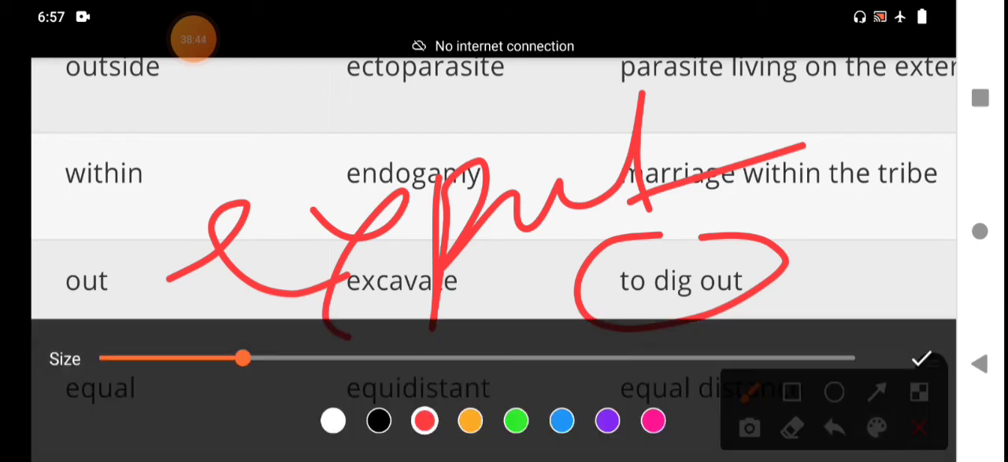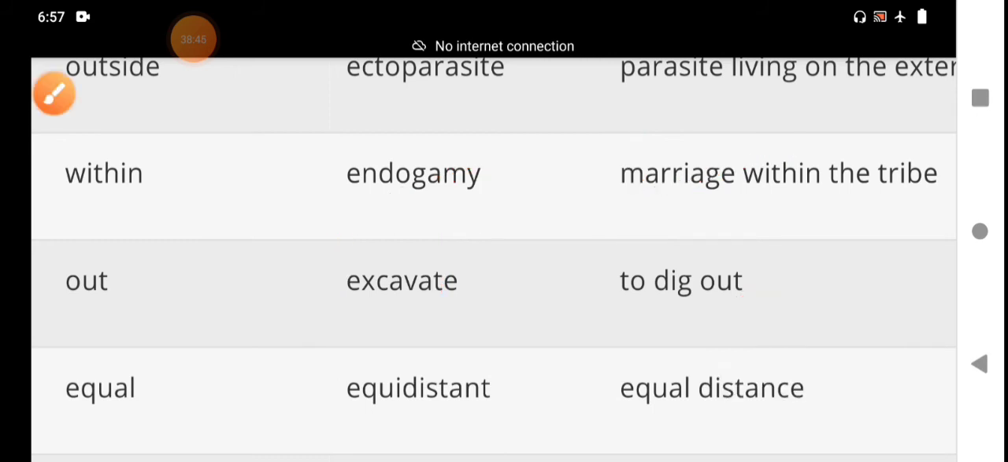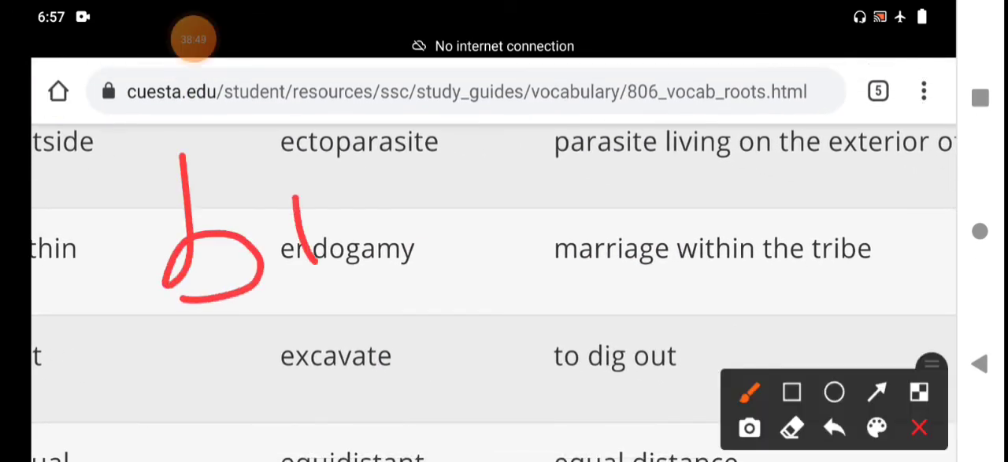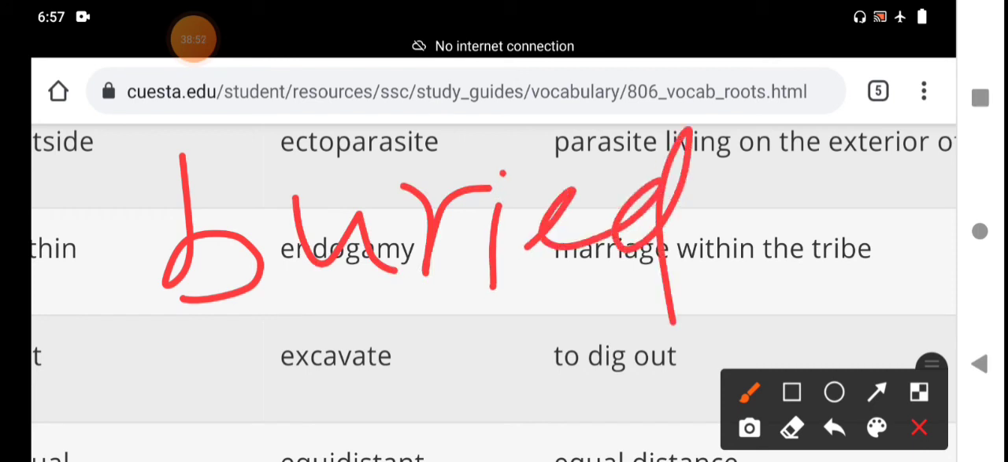We should pronounce this word carefully: buried, B-U-R-I-E-D. Many students pronounce it wrongly. Buried is the correct pronunciation. Excavate means making a hole or channel by digging, removing earth carefully from an area in order to find buried remains. To dig out. That is the meaning of to dig out.